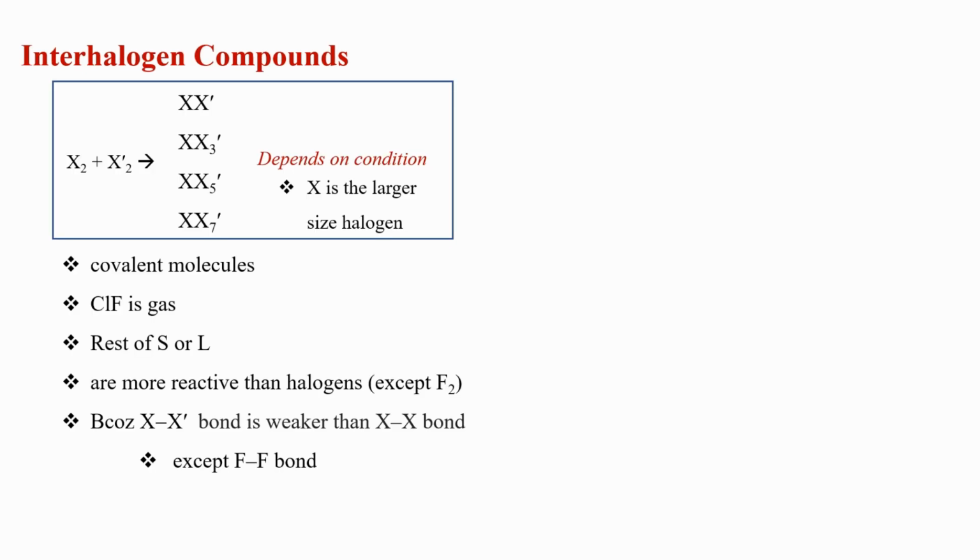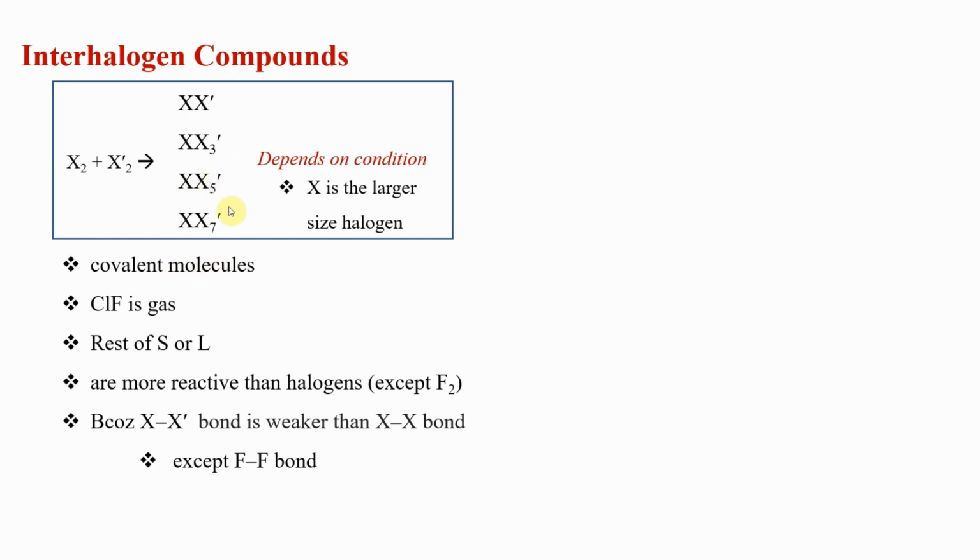The last property of halogens is interhalogen compounds. One halogen combines with another halogen to give you the corresponding series depending on condition. There is no condition that you have to remember. Just know that two of them will combine to give you this. The central atom is the largest size halogen, most prominently iodine, if not iodine, bromine most of the time.